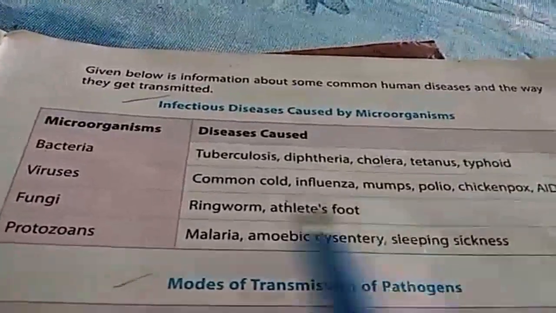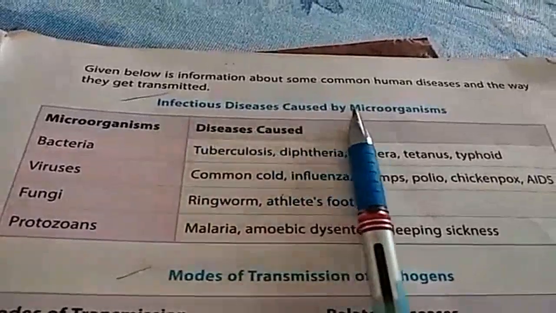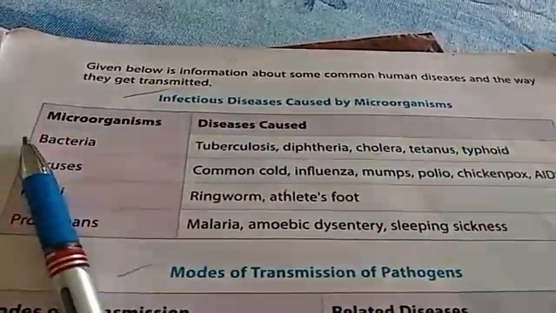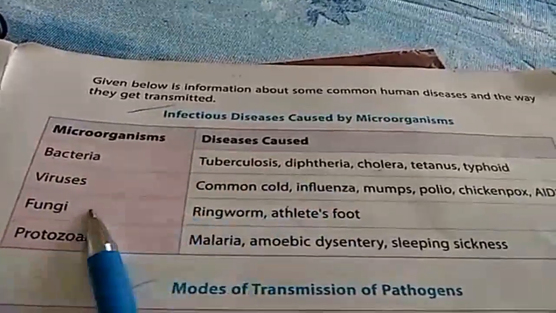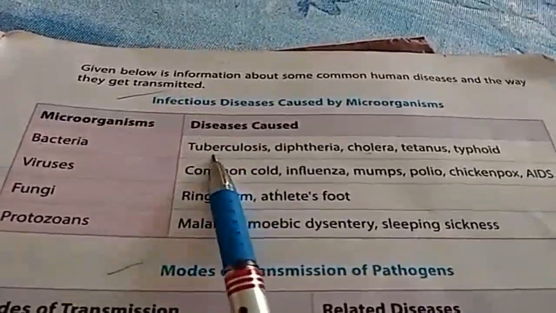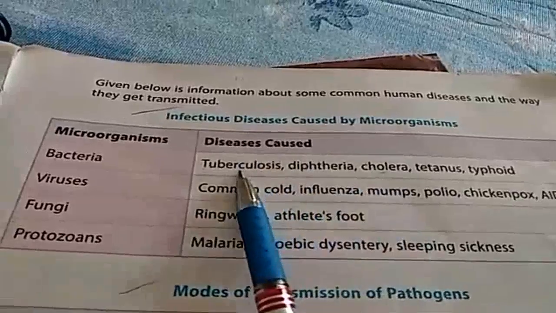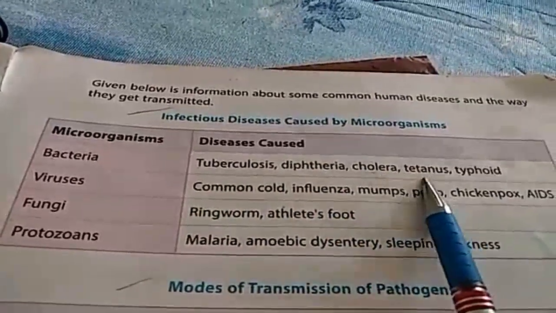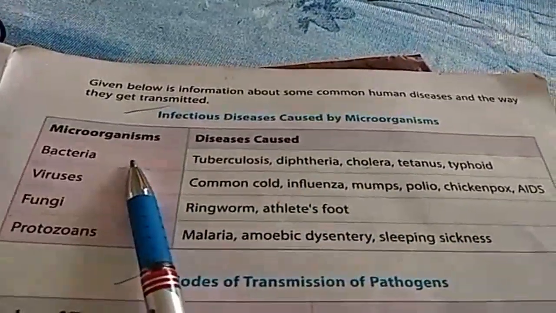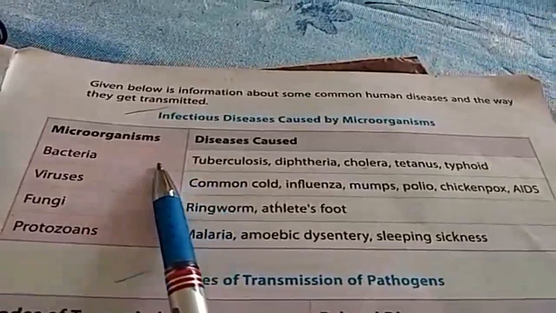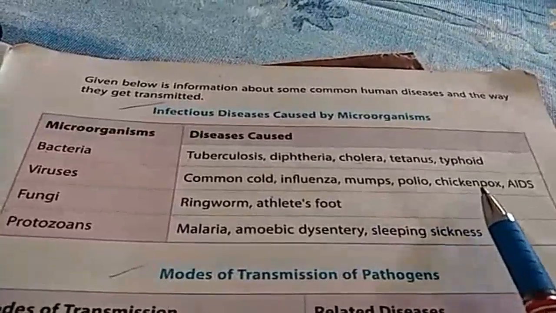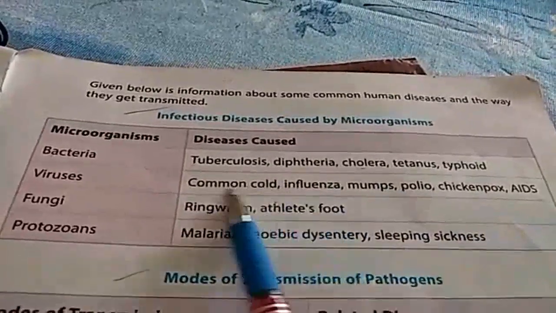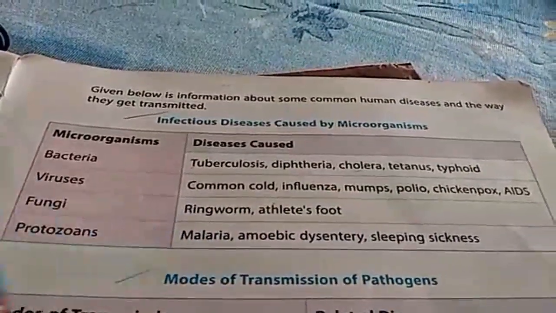Right now we were discussing infectious diseases caused by microorganisms such as bacteria, viruses, fungi, protozoans, and the various diseases caused by them, and I explained them one by one. That is tuberculosis, diphtheria, cholera, tetanus, typhoid, which are bacterial diseases. What are their symptoms? In short, viruses: common cold, influenza, mumps, polio, chickenpox, AIDS, and how they are caused and how they are viral diseases.